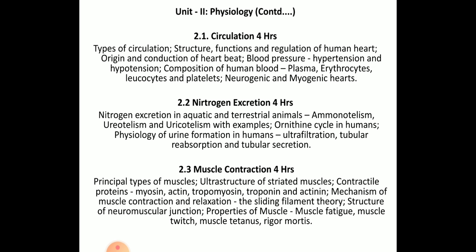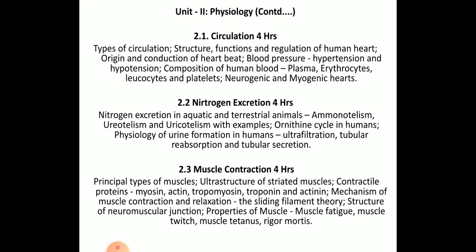Here you will be studying about circulation. Mainly the heart is an important organ, so schematic representation of the heart, the structure, functions and regulation of the human heart, and the types of circulation, double circulation, and the origin and conduction of heartbeat, why we have different types of sounds, lub and dub, and blood pressure, which includes hypertension and hypotension, composition of blood, mainly WBCs, RBCs, blood plasma and platelets, those are all covered in the composition, and types of heart, that is neurogenic heart and myogenic heart.